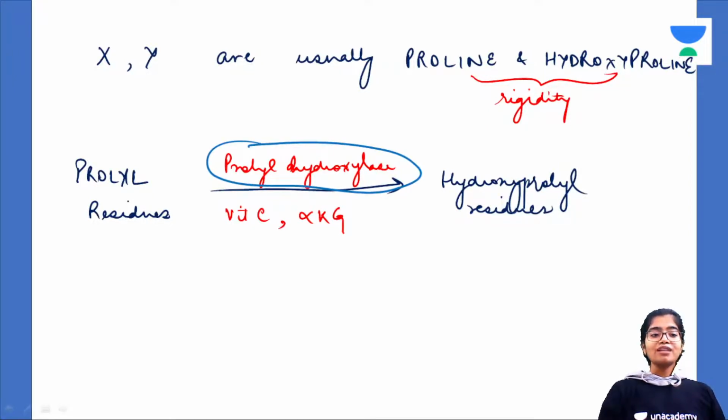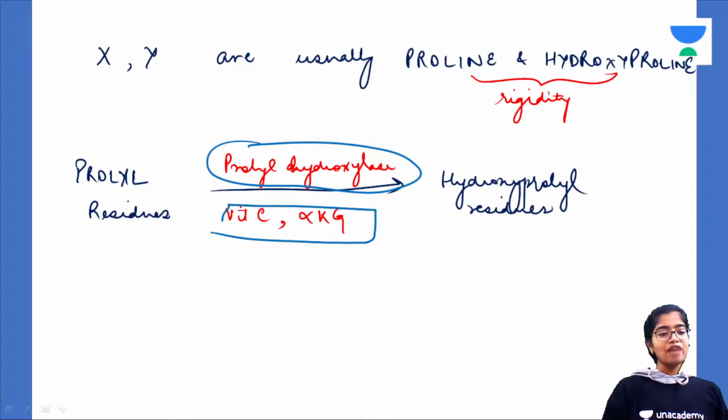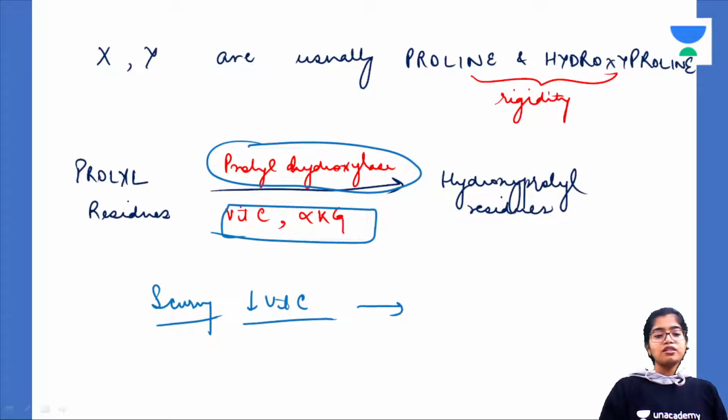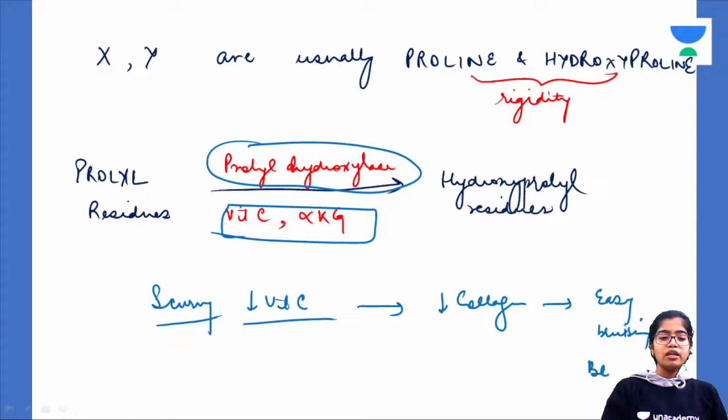And what are the cofactors? Just day before yesterday, I think we discussed this in the chapter on amino acids. The cofactors are vitamin C and alpha ketoglutarate. Therefore, in scurvy, that is a deficiency of vitamin C, what happens is defective collagen. Therefore, there is easy bruisability, bleeding, and swelling of tissues. Okay, got it?